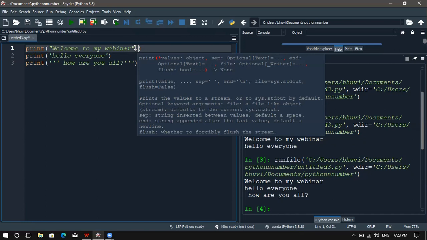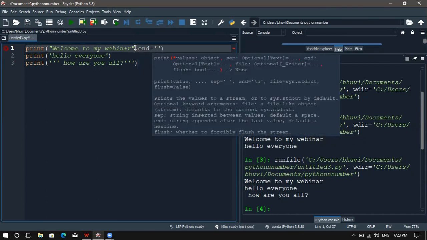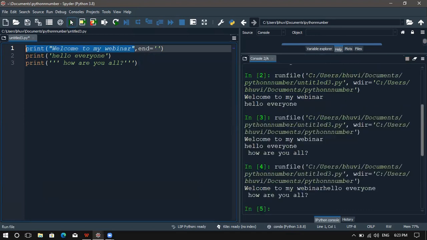Okay, we can use the end parameter here. If end equal to, I'm simply giving it in single quotes. If I run this, you can see that welcome to my webinar and hello everyone is in a single line. It doesn't move to the next line. So with the help of the end parameter, we can have everything in a single line.